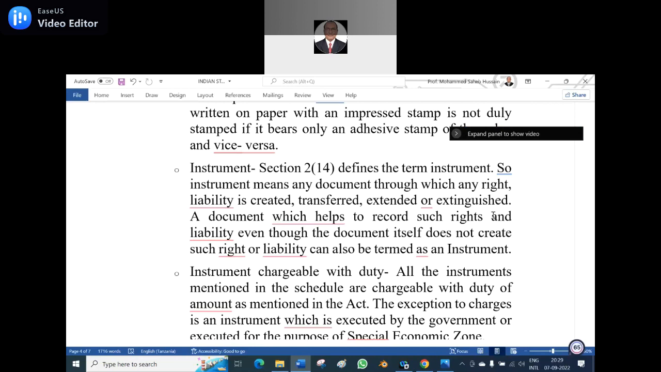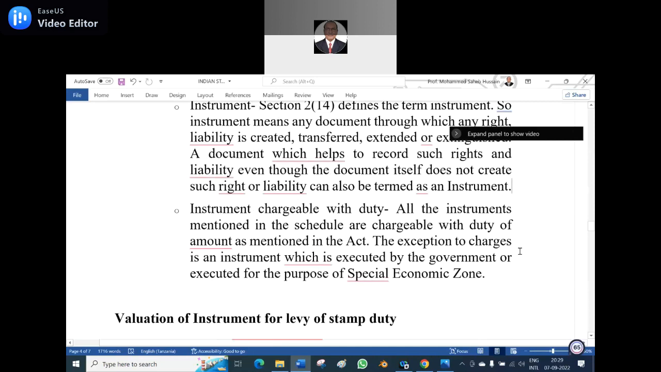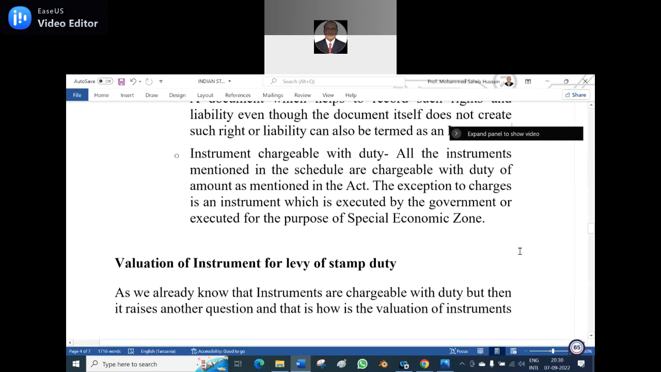A document which helps to record such a right and liability, even though the document itself does not create such a right or liability, can also be termed as an instrument. So, with the instrument only the conveyance could be done. Instrument chargeable with the duty. All the instruments mentioned in the schedule are chargeable the duty amount as mentioned in the act, in the schedule. The exception is an instrument which is executed by the government or executed for the purpose of a special economic zone. It depends upon the nature, so the amount will vary.